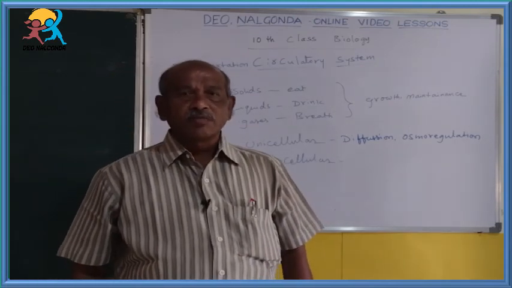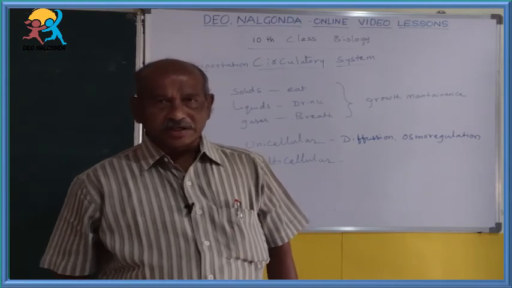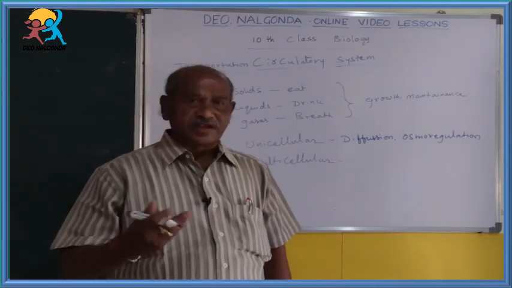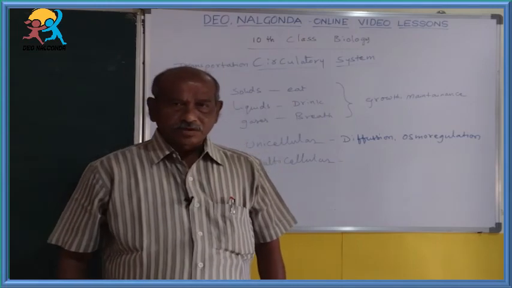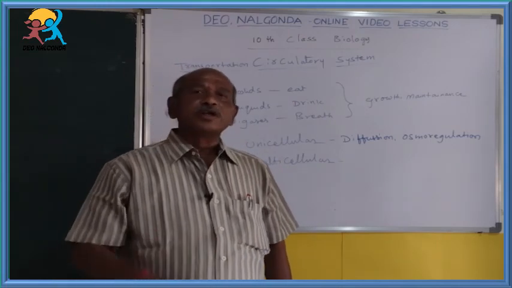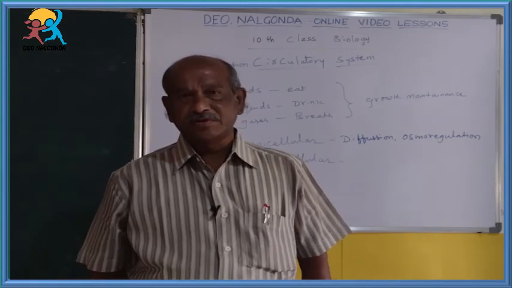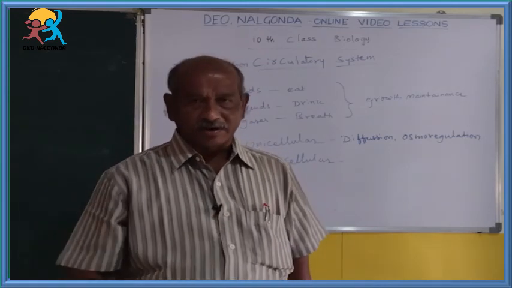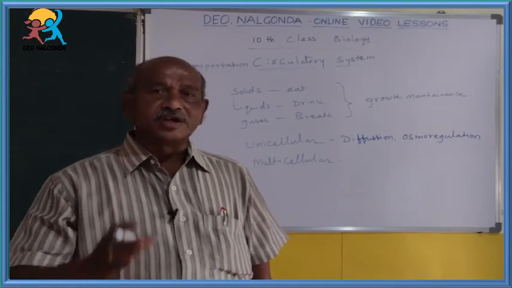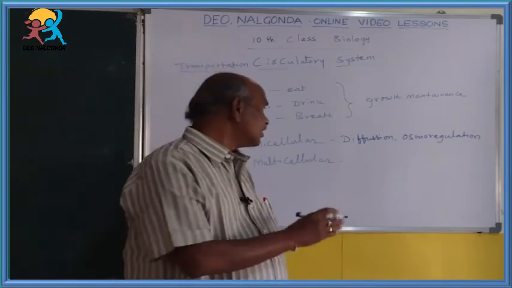But our body is made up of trillions of cells. From one cell to another cell, how does the transportation take place? For the transportation purpose, a system is developed that is called the circulatory system.